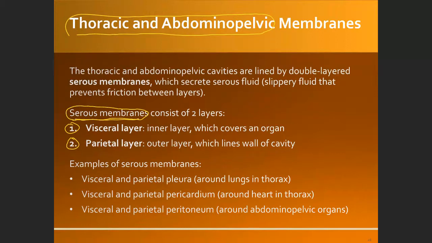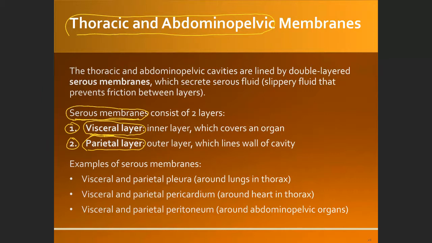It has only two layers, the first of which is the visceral layer. Visceral means soft. So this is the layer that attaches directly to the soft organs inside that cavity. For example, the visceral layer will attach to the lung, the heart, the intestine, stomach, liver, pancreas, and so on. So that's the visceral layer. The second layer is called the parietal layer, which is the layer that attaches to the bones of that cavity.